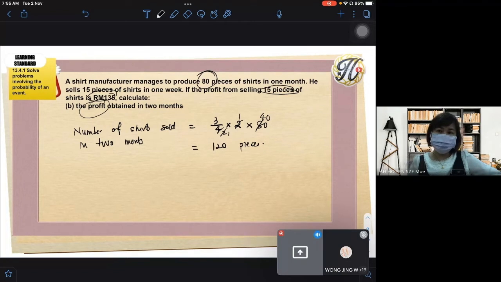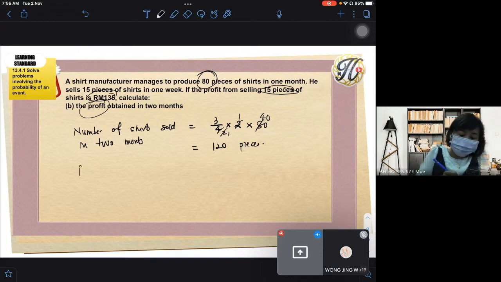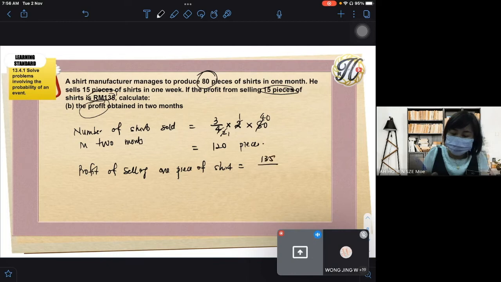135 divided by 5. Yes, RM9. Okay, so you can do it this way or another way, but normally we do it this way. So profit, maybe you can say profit of selling 1 piece of shirt is equal to 135 divided by 15, which is RM9.